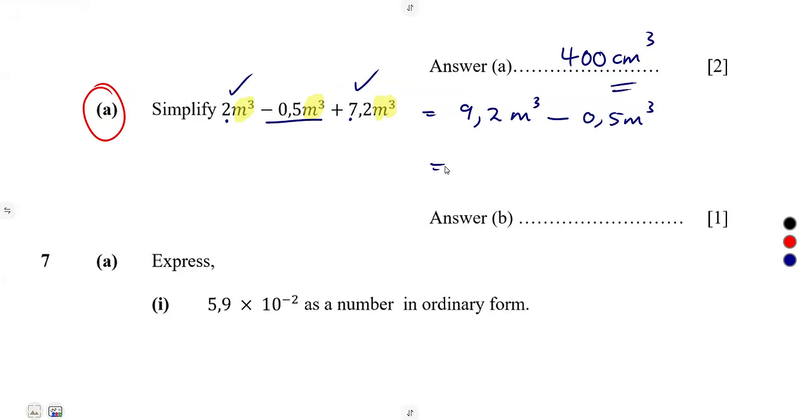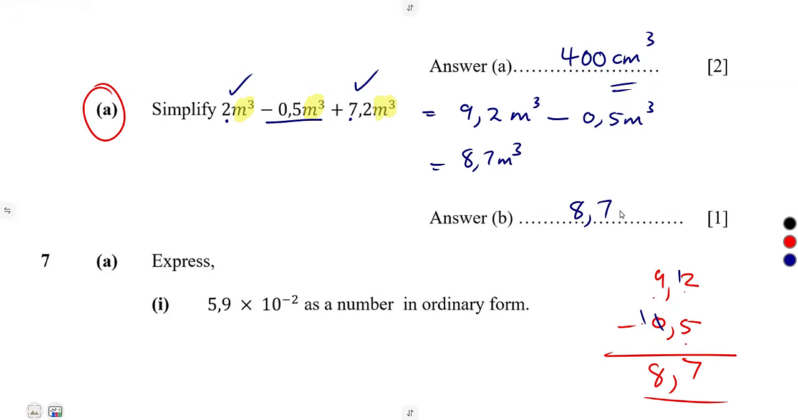We do not know if these are meters or centimeters or what. So that is it. Now subtract 9,2 minus 0,5. You can easily subtract this. 2 minus 5 is impossible, so put a 1 here and give a 1 here. So that's 12 minus 5, which gives us a 7, and 9 minus 1 is 8. So this is going to be 8,7 m cubed. All right, just like that.